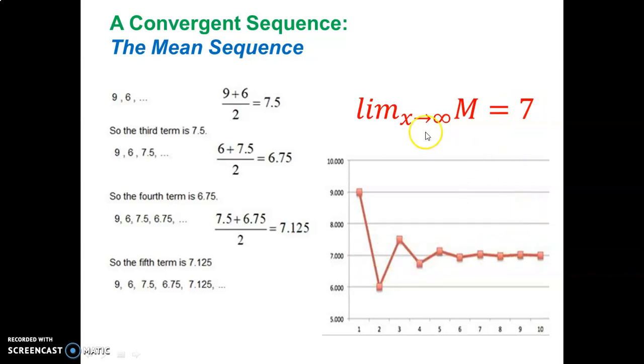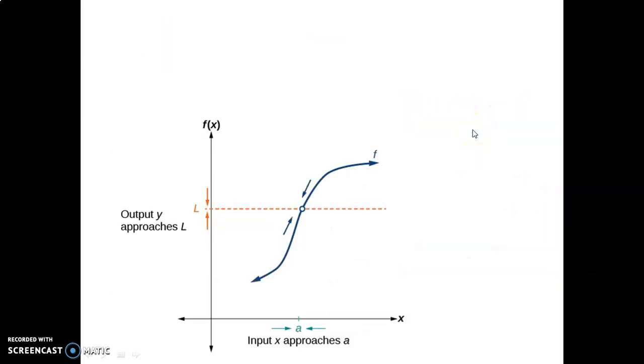Okay, but not all limits look at x going to infinity. Sometimes we look at x approaching some number that's not infinity. Let's take a look at this example. So here we have a function in blue, and we want to know what is the limit as this function approaches this x value, an x value of a right here. And let's say that value is 3. So we're saying what happens as you come towards 3 from both sides, and that's why we have these two arrows. What happens when you come towards 3 from the left side and from the right side? Do you approach the same y value? And let's say in this case that this value here is 7. So in this case, definitely, if you go from this side and from this side, you're approaching x equals 3 from both sides, you're coming in and converging on the same y value, which is 7.